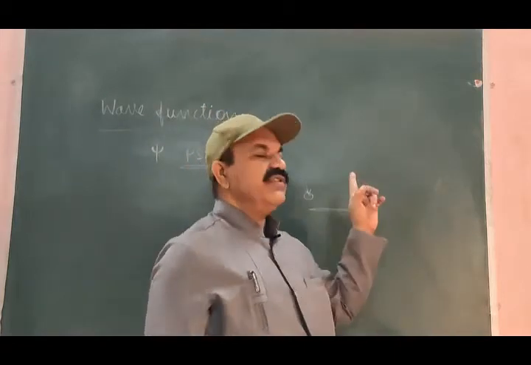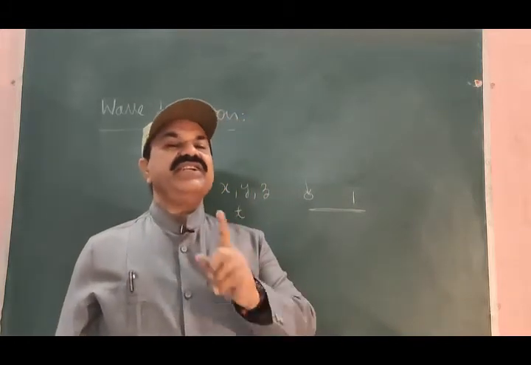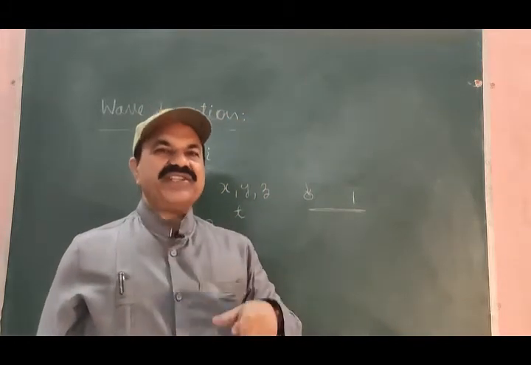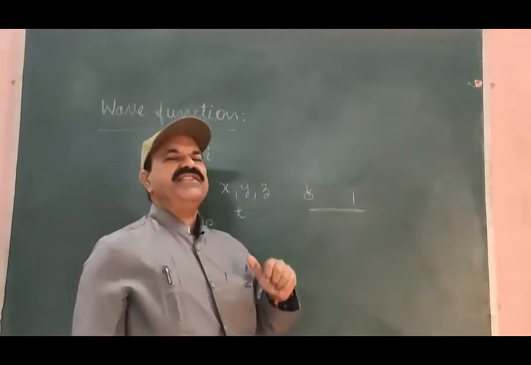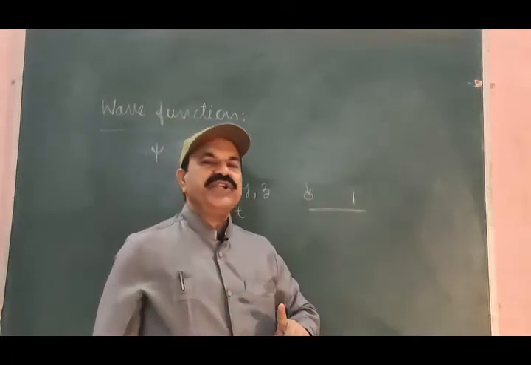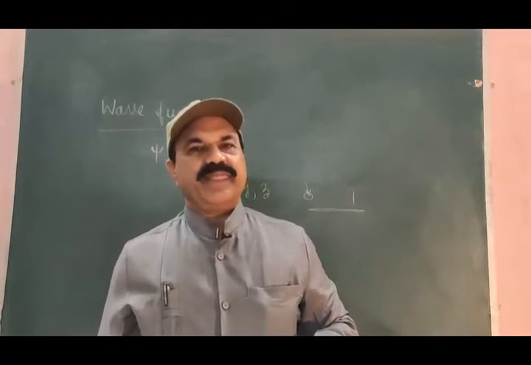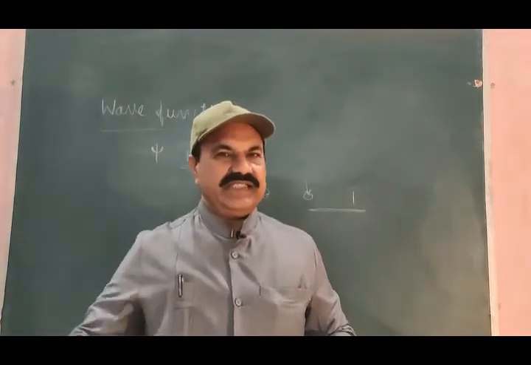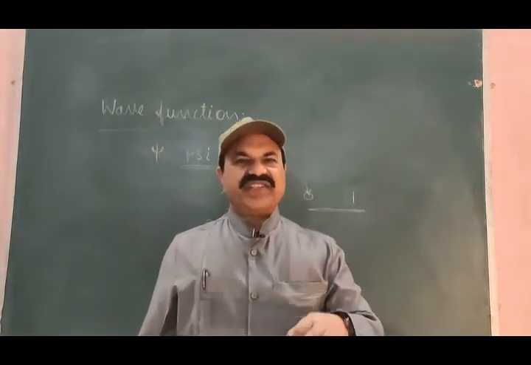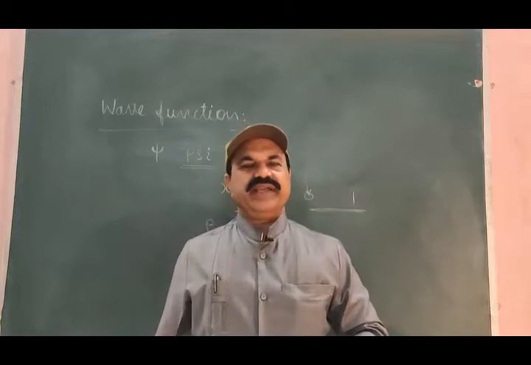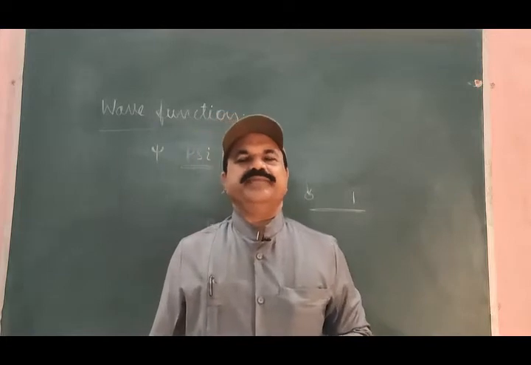And what is the meaning of 1? The meaning of 1 is that there is a certainty of presence of the given body at this point at this time. So 0 corresponds to certainty of absence of the moving body at a certain point at a certain time, whereas 1 corresponds to the certainty of presence of that moving body at a certain point at a certain time.